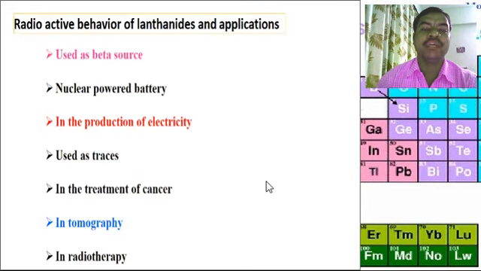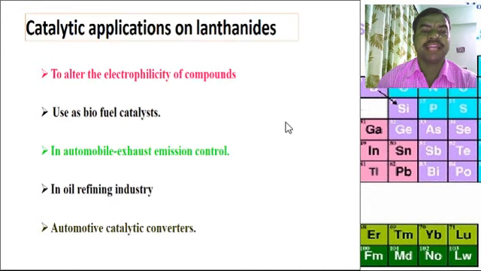The radioactive behavior of the lanthanides: used as a beta source, in nuclear power batteries for the production of electricity, used as tracers in the treatment of cancer, in tomography, radiotherapy. Then catalytic applications of the lanthanides: to alter the electrophilicity of compounds, used as a biofuel catalyst, in automobile emission control, the oil refining industry, and automotive catalytic converters.